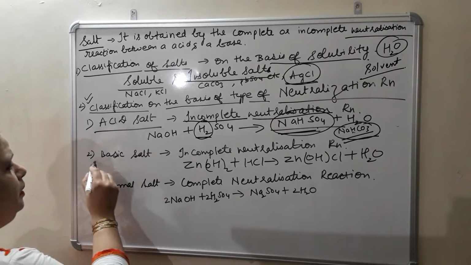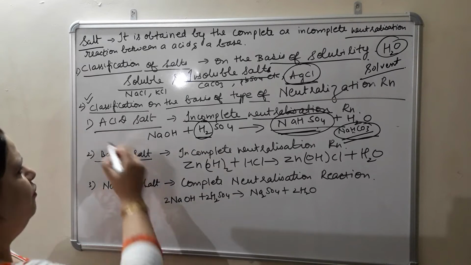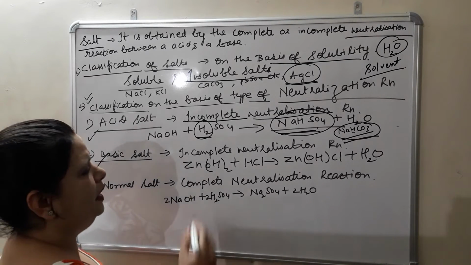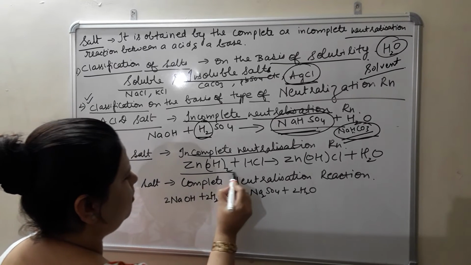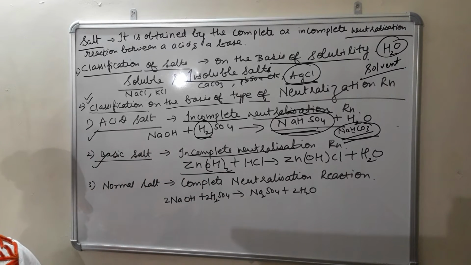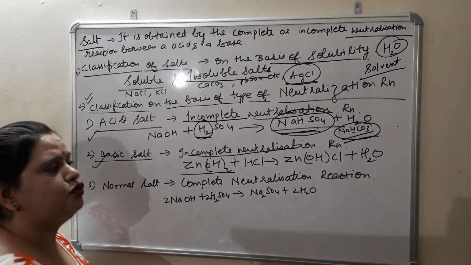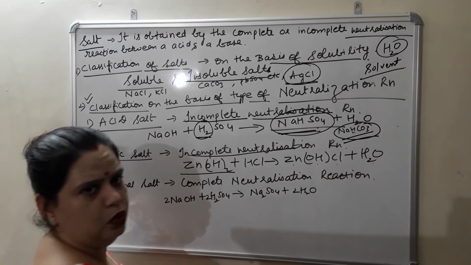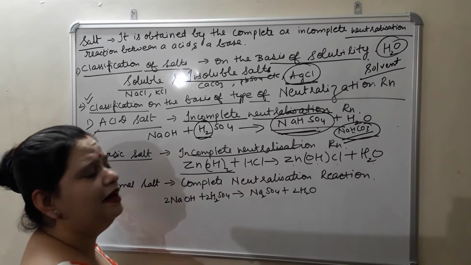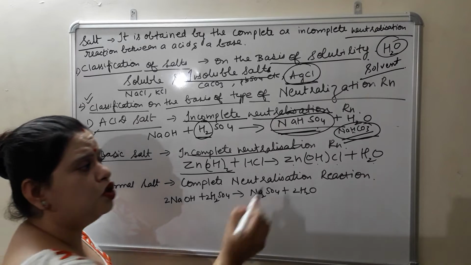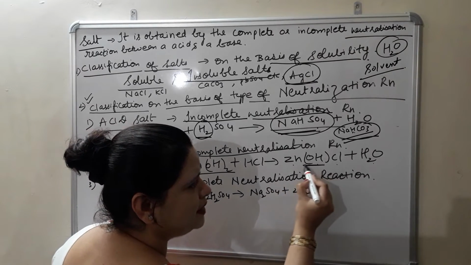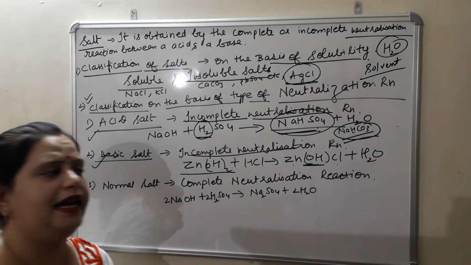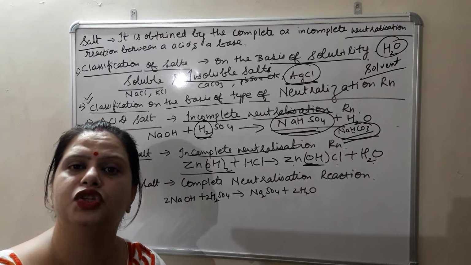Second is basic salt. Same thing I have written for this and this. This type of salt is also formed by incomplete neutralization reaction. For example, I have taken Zn(OH)2, that is zinc hydroxide, which reacts with hydrochloric acid. It will give ZnOHCl plus H2O. So how can you say that it is incomplete? Yes, it is incomplete because one hydroxyl group is present in the salt, and because of the presence of this hydroxyl ion, OH negative, this salt is known as basic salt.